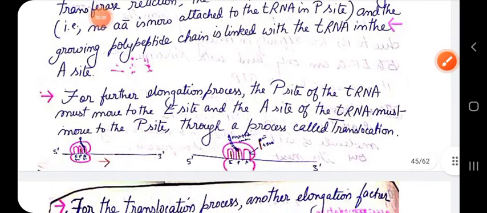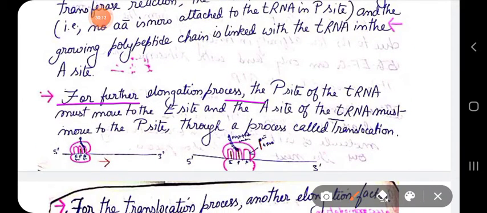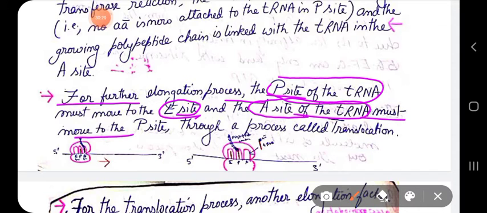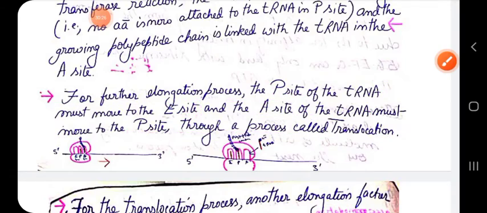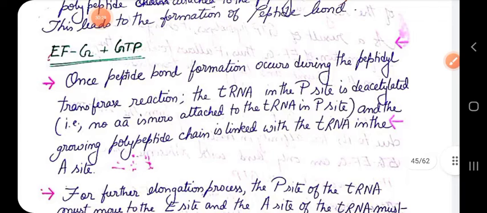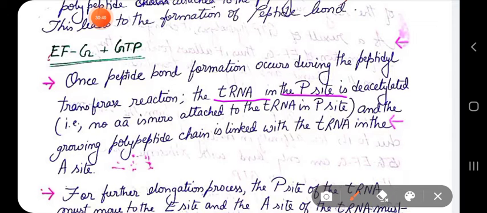So for further elongation, the tRNA in the P site has to be moved to the E site, and the tRNA in the A site must be moved to the P site through a process called translocation. So once the peptide bond formation has been done by the peptidyl transferase center, the tRNA in the P site is now deacetylated. That means the tRNA has not any amino acid bound in the P site, so it becomes